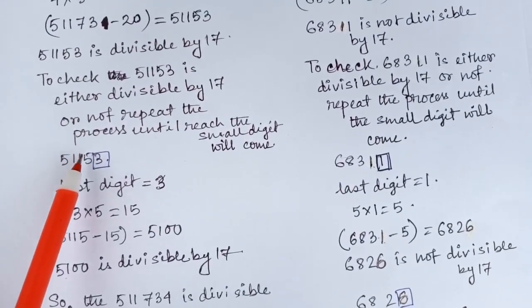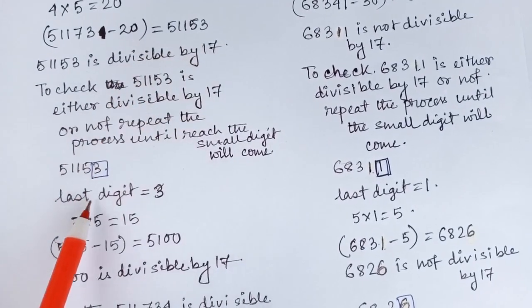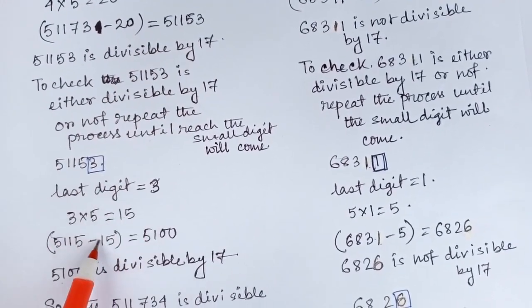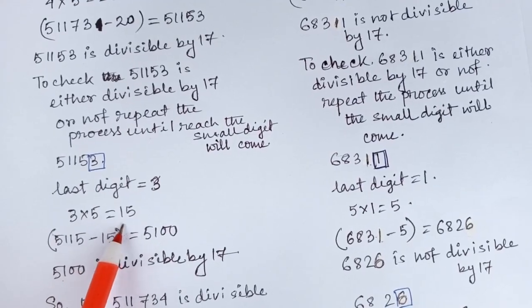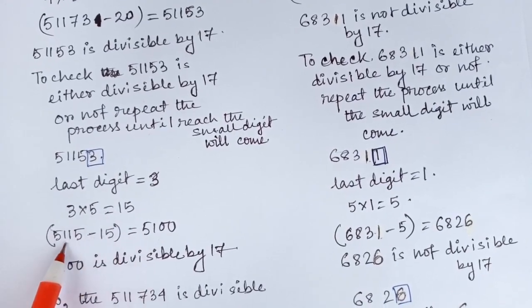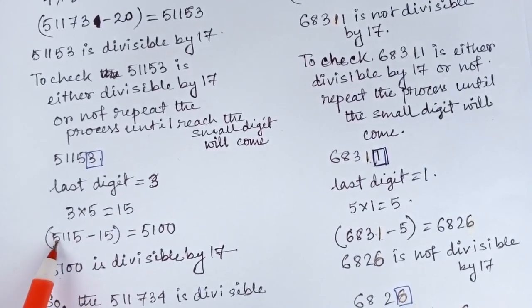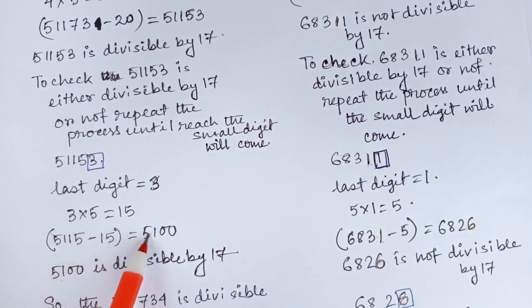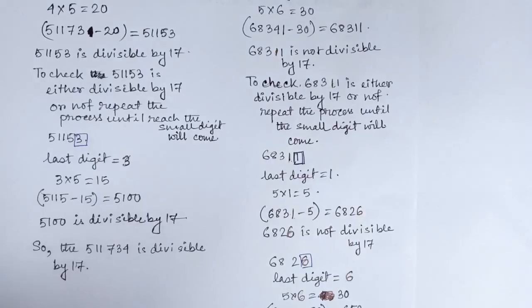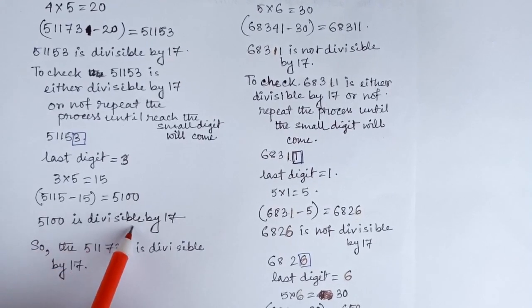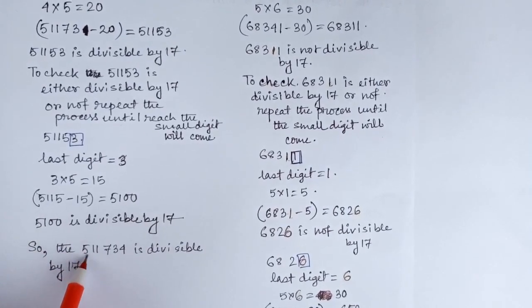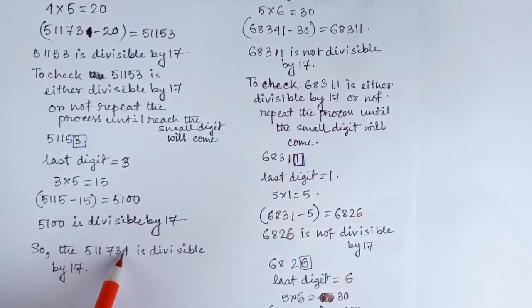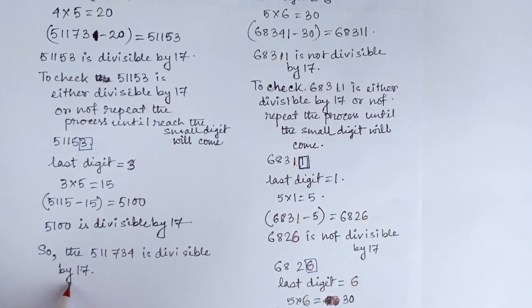Here in this number, 51153, the last digit is 3, which is multiplied by 5, and we get 15. This 15 is subtracted from the rest of the digits, that is 5115, and we get 5100. As 5100 is divisible by 17, the original number 511734 must be divisible by 17. Okay.